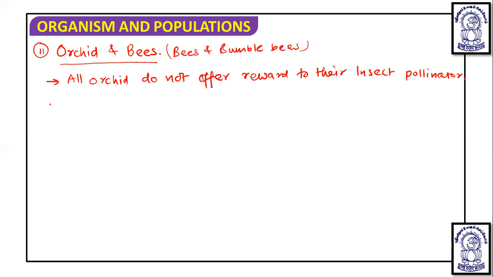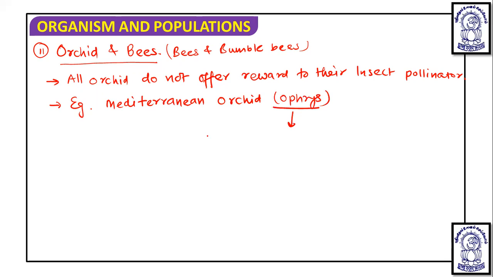And for this, if we take an example, it is known that there is a Mediterranean orchid whose name is Ophrys.